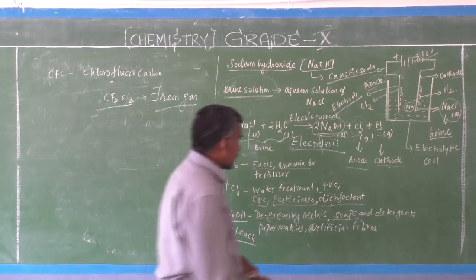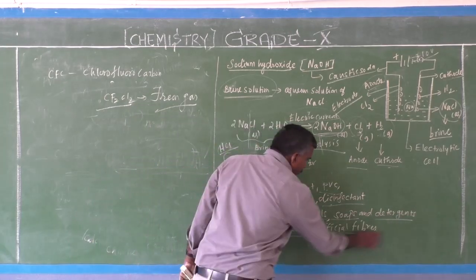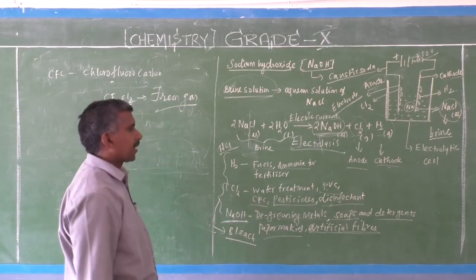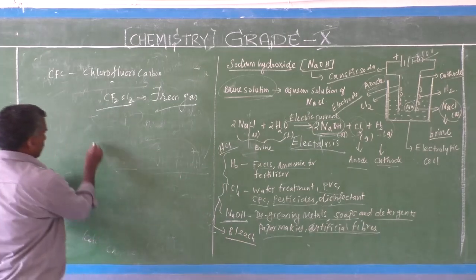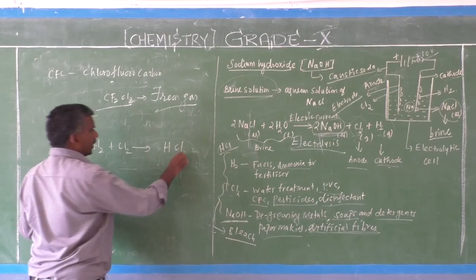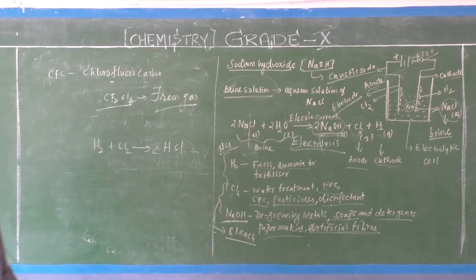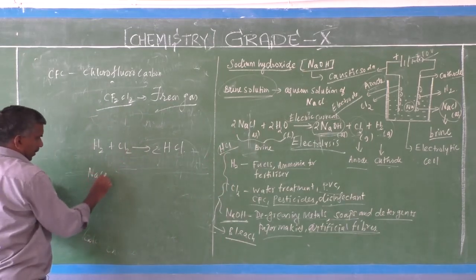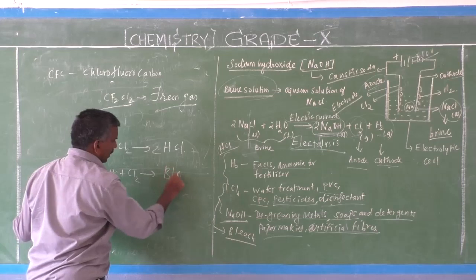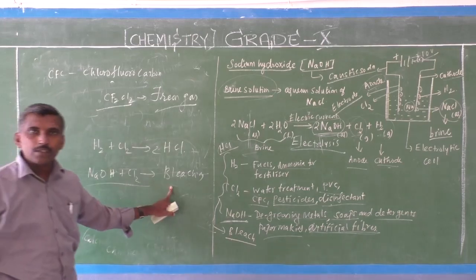And next, detergent preparation, paper making, and artificial fiber preparation use sodium hydroxide. Now, these two chemicals, hydrogen and chlorine, combine for hydrochloric acid preparation. Sodium hydroxide and chlorine are mixed to form a bleaching agent.